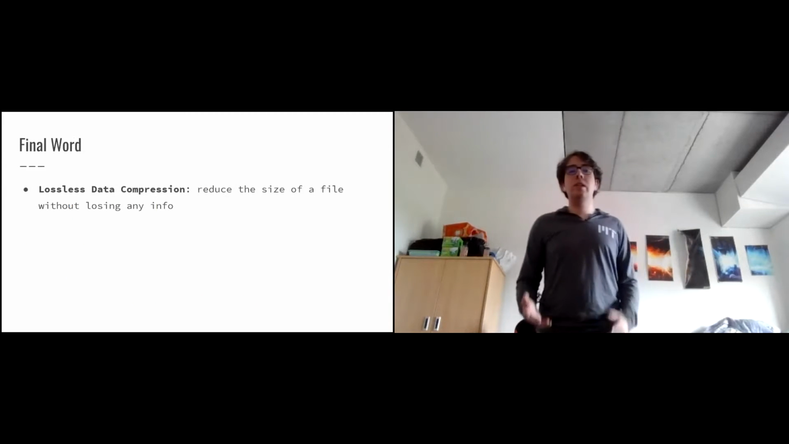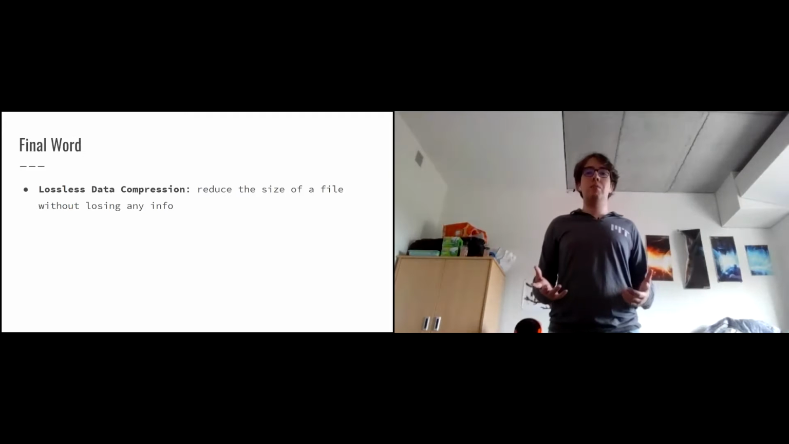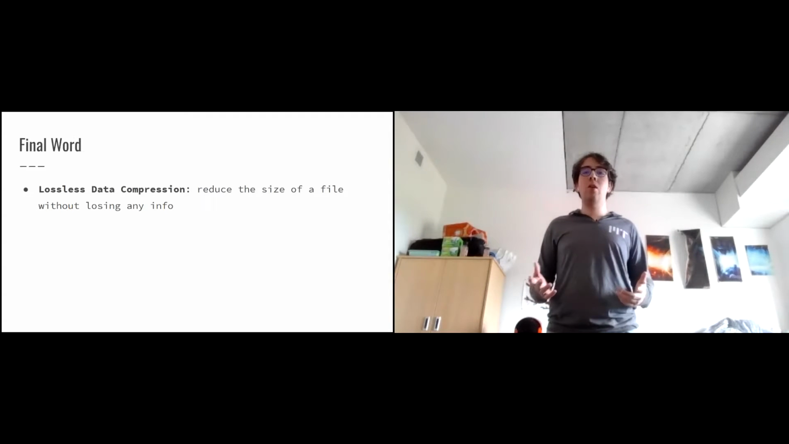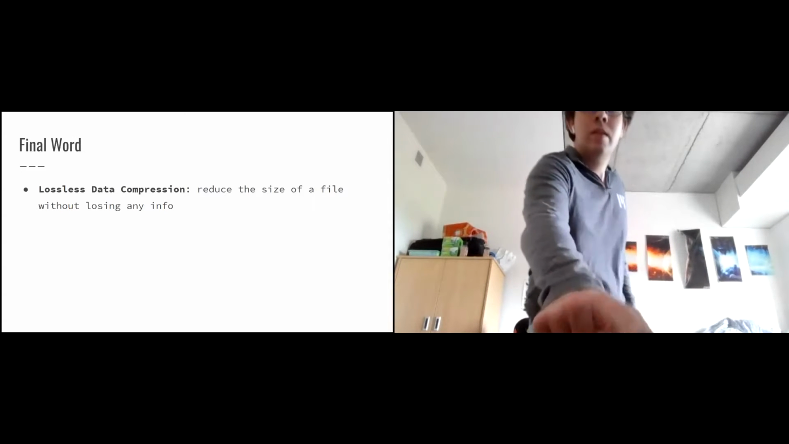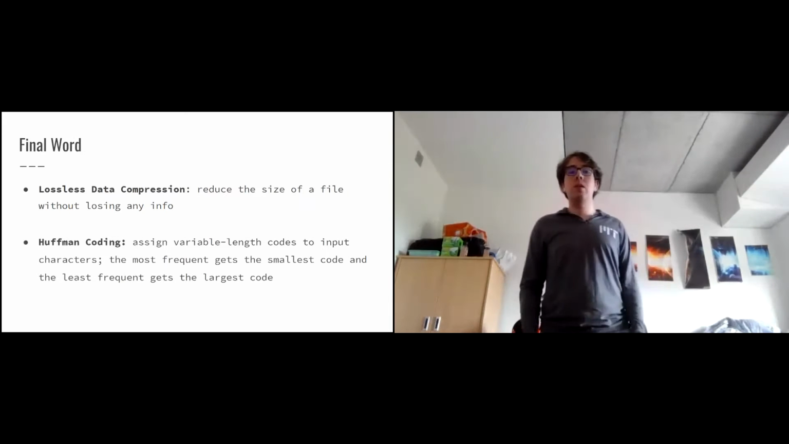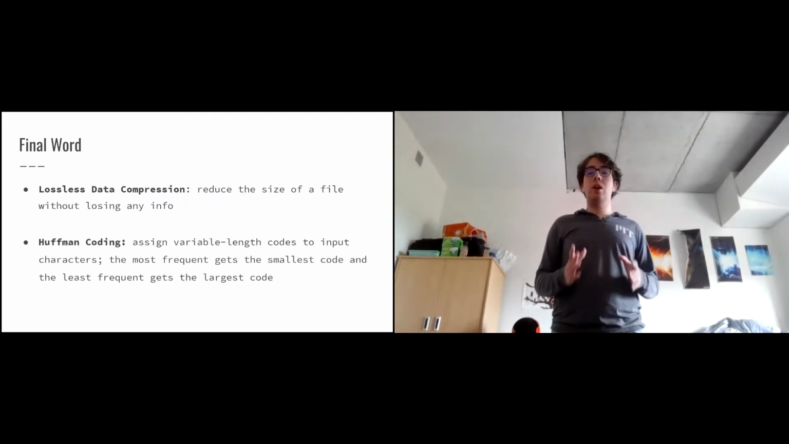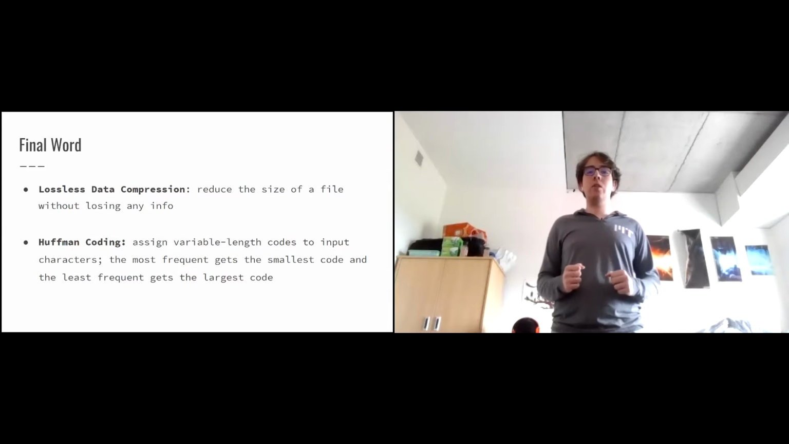So my final word on this is just to recap that lossless data compression means to reduce the size of a file without losing any information. The Huffman coding algorithm was basically assigning variable length codes to represent input characters, with the most frequent characters getting the smallest codes and the least frequent characters getting the largest codes.